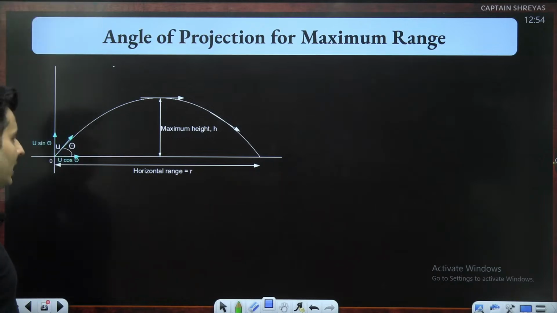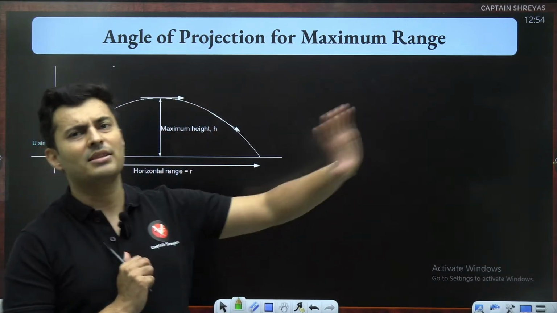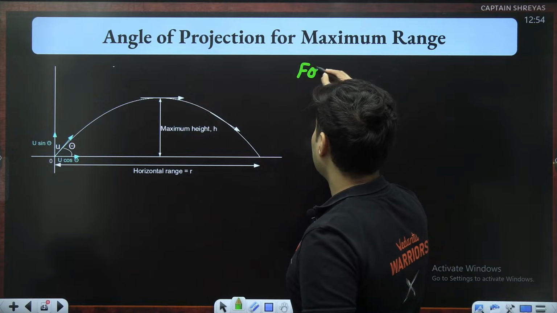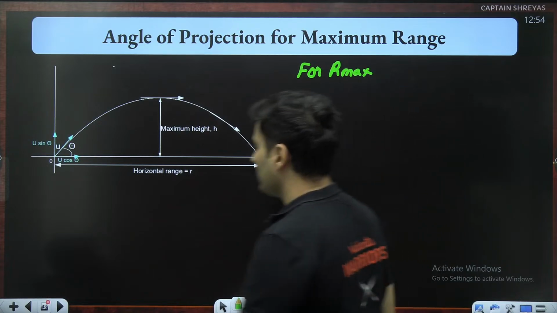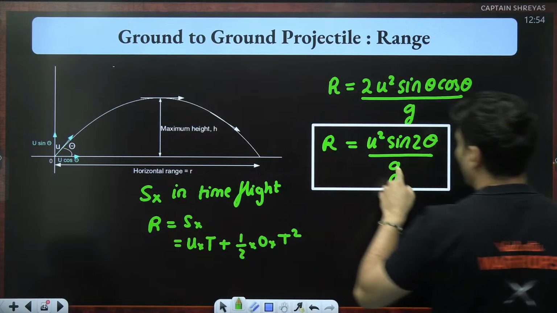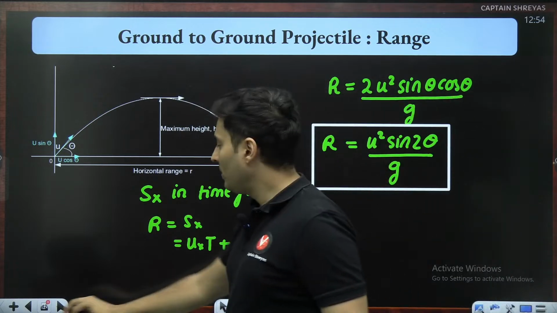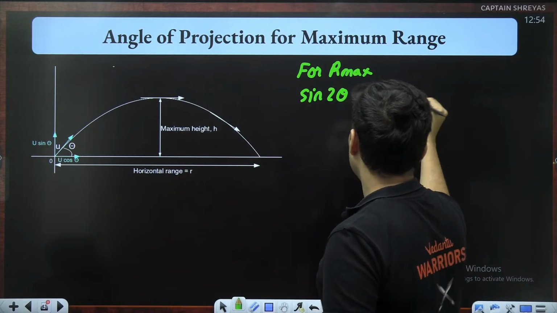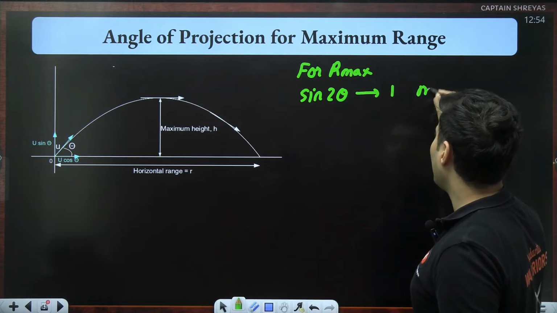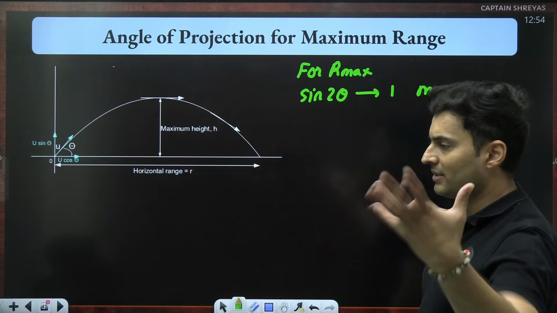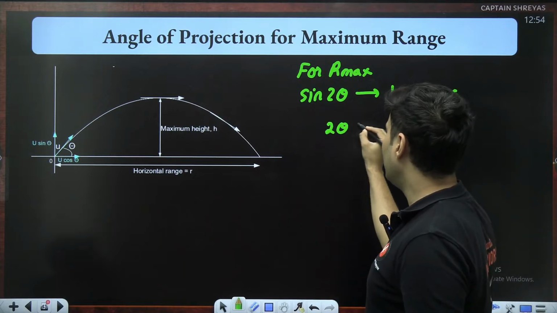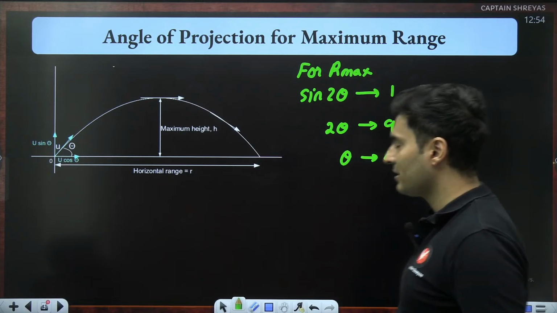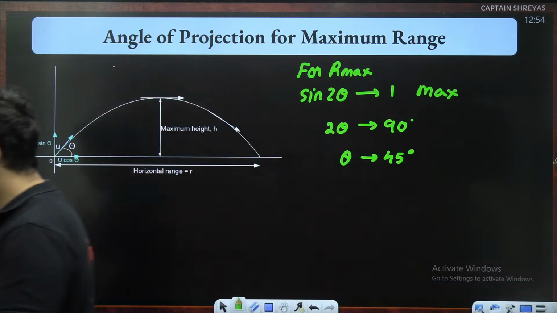In case of maximum range, if you want to throw an object as far as possible, or kick a ball, it has to go as far away as possible. So for R max, think about it: in this particular formula, I can't change u, I can't change g, I can only change sine. So I will make sine 2 theta the maximum value, which is 1. 1 is the maximum value of sine theta or sine 2 theta or sine 3 theta, which means 2 theta will be 90 degrees, which means theta will be 45 degrees. So for 45 degrees, the range is maximum.